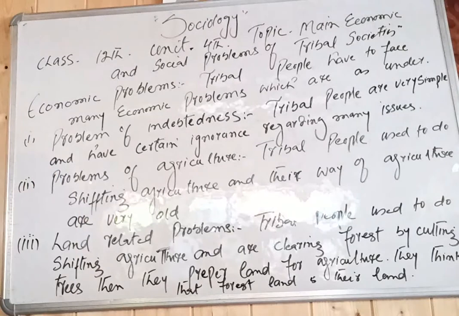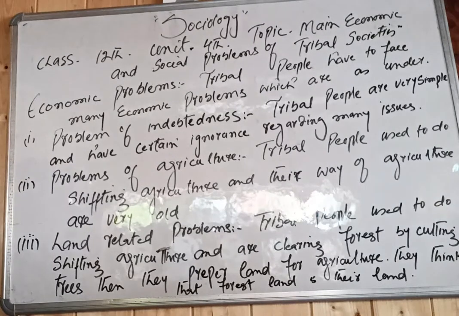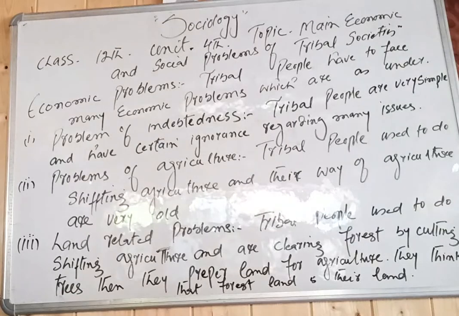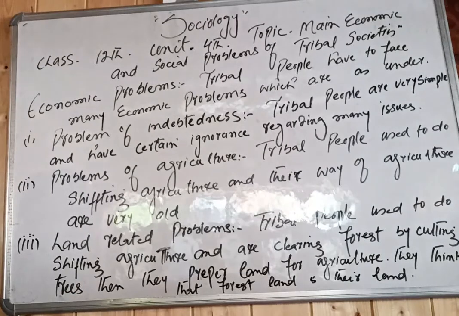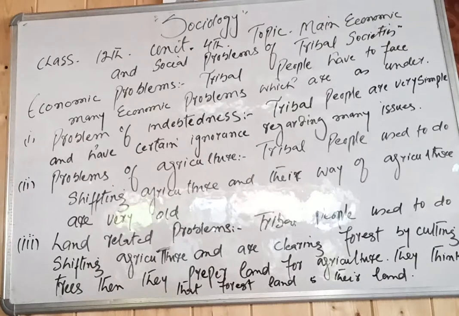Their whole hard work goes in vain. They are cultivating, preparing land for agriculture, and the forest department comes and snatches the land from them. This is another problem of these tribal people.